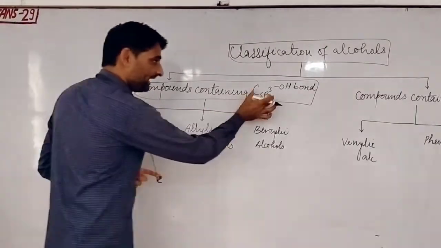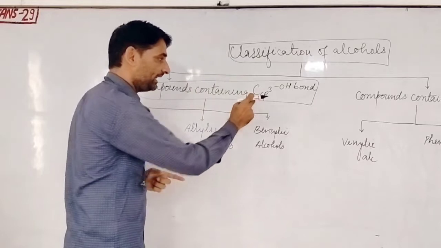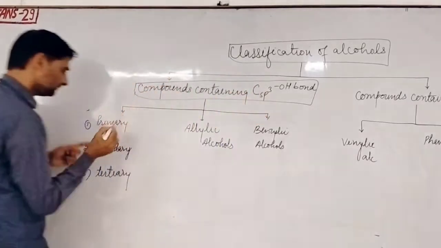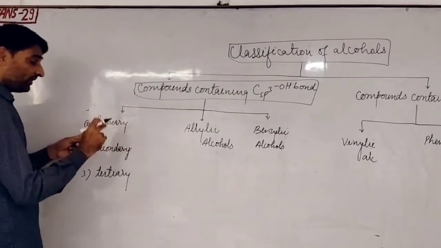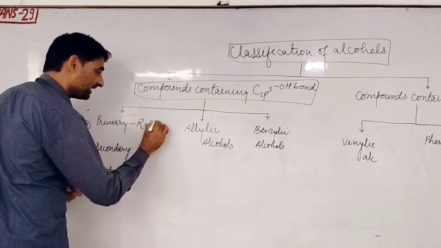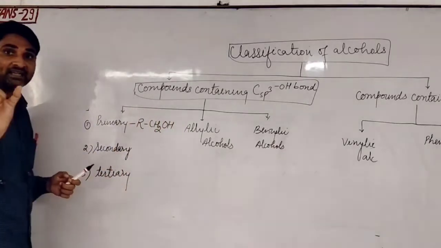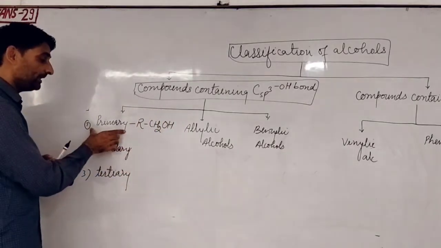We said that C-sp3 means the carbon which is single bonded, that is sp3 hybridized. So what is the general formula of primary alcohol? Primary alcohol means the compound containing the RCH2OH group. The compound which contains the RCH2OH group is the primary alcohol.